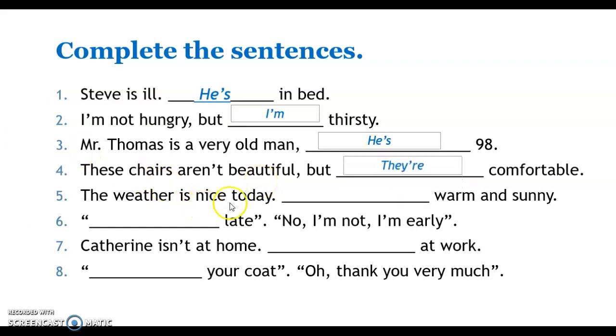Next, these chairs aren't beautiful, but they are comfortable. The weather is very nice. It is warm and sunny. Remember that when we talk about weather or time, we use the pronoun it and the verb is. Let's continue. It's late. No, I'm not. I'm early.